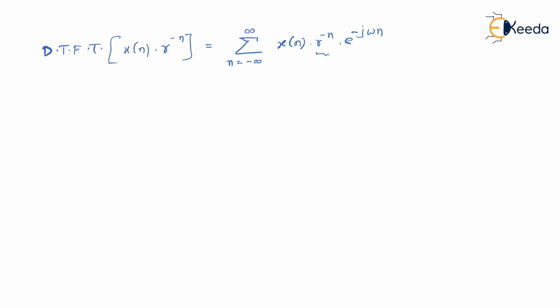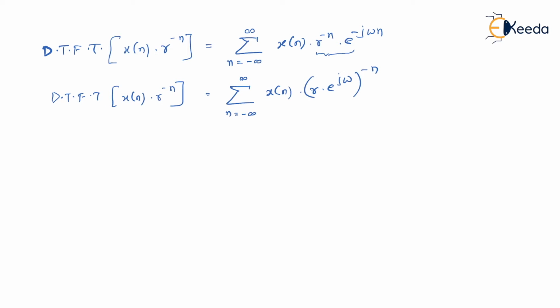Then these two can be combined together, and I can rewrite this as summation n equal to minus infinity to infinity x of n multiplied by r into e to the power j omega whole raised to minus n. I hope you understood this. What I have applied over here is the law of indices. I have clubbed it together and I can rewrite the expression this way. So please don't forget, this is nothing but your DTFT of x of n r to the power minus n. So far we have this expression.